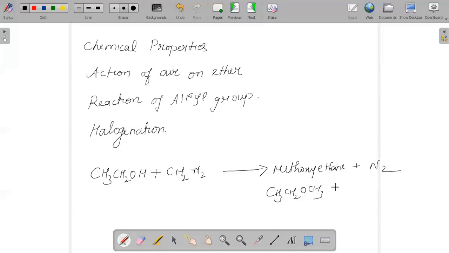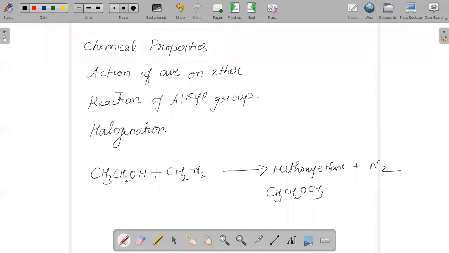When we talk about chemical properties, if ether, for example ethoxyethane, reacts with oxygen in the presence of light, it will give 2-ethoxy ethyl peroxide.